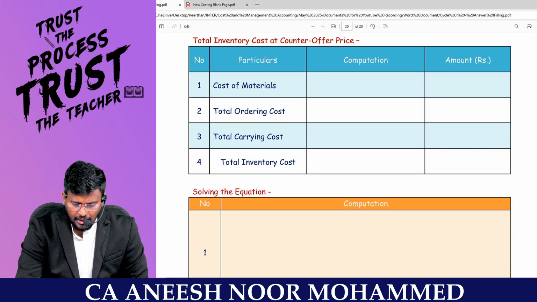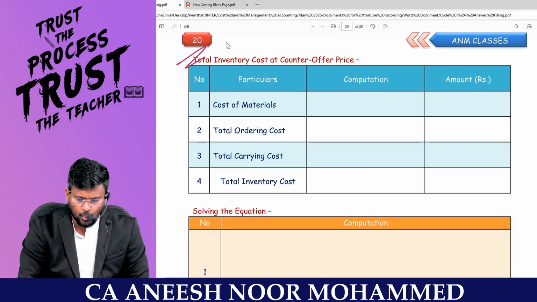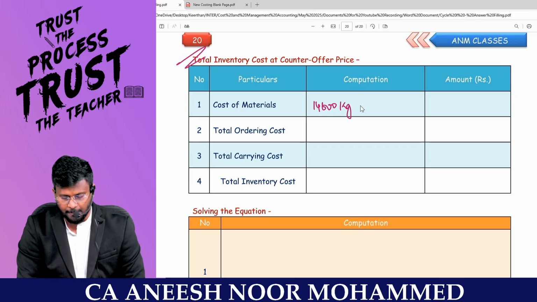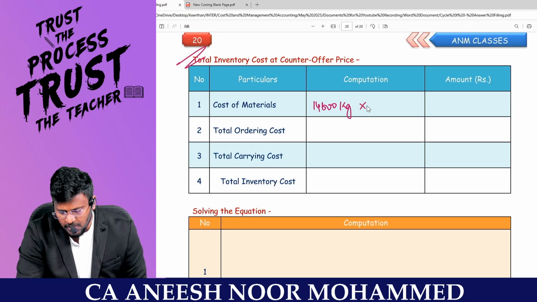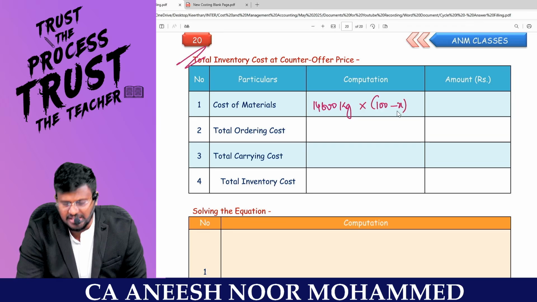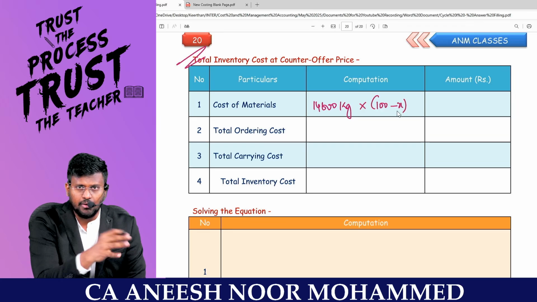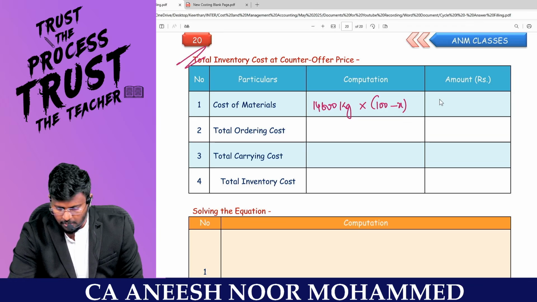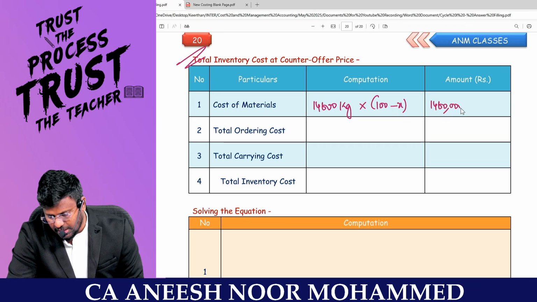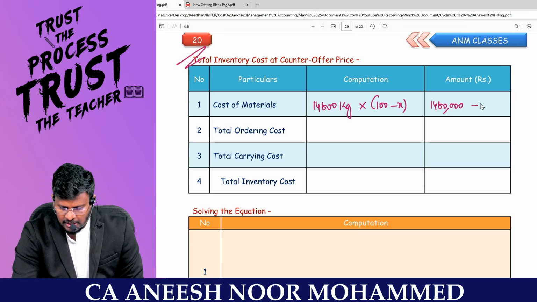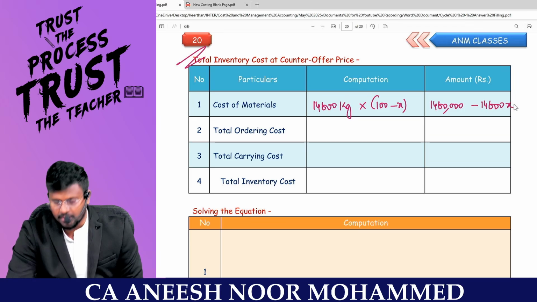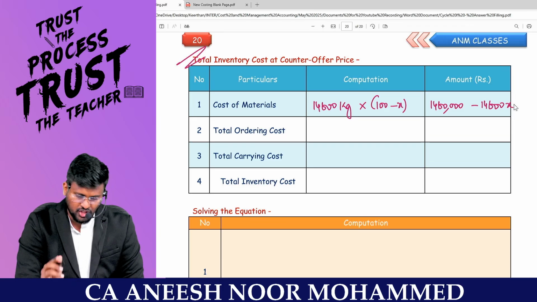So what will be the total inventory cost at the counter offer price? I am going to buy 14,600 kg because that is my annual demand, into what is my price? 100 minus X is the price. Whatever discount they are giving, from that I will be reducing. So 14,600 into 100 means 14,60,000 I am getting, minus 14,600 into X, means 14,600X. This will be my new purchase price.